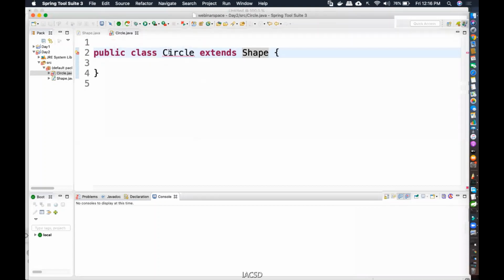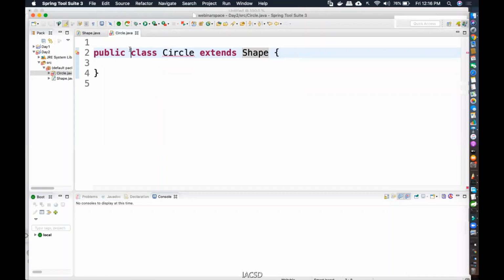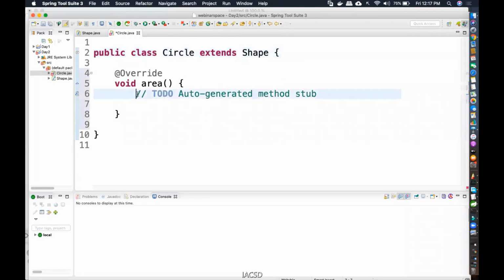Then it is compulsory for you to provide the implementation for all the unimplemented methods that are coming from your parent. That is, all the abstract methods you have to implement. Imagine if you decided, okay, I'm not going to be concrete, I'm going to be abstract. Then there is no compulsion for you. Go ahead, do whatever you want. Are you understanding? But if you have decided that you are going to be a concrete class for which you can create an object, then it is compulsory that you implement the unimplemented methods. So if you see over here, there's an option called unimplemented methods. It is telling you you have to do this. Otherwise, I'll not let you run the program.